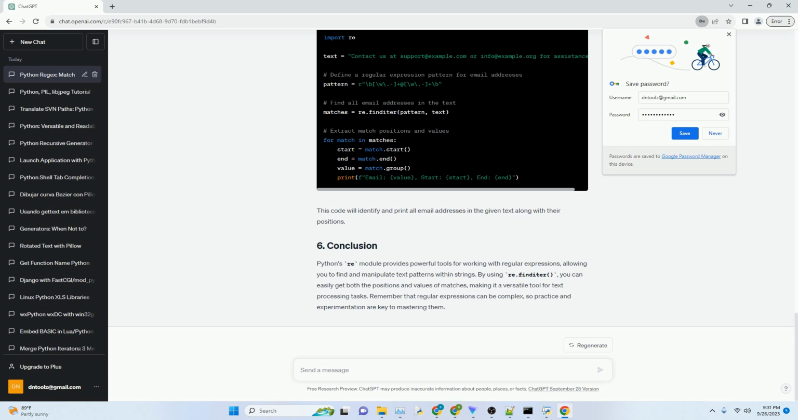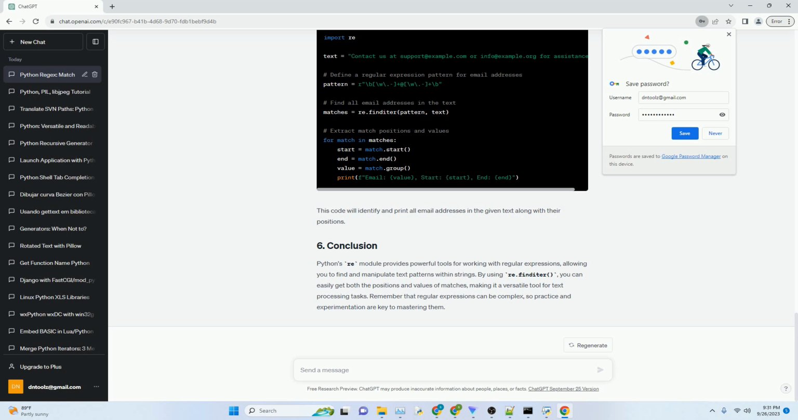Now, let's dive into getting the positions and values of matches. To do this, we'll use the re.finditer function, which returns an iterator yielding match objects. We can then extract the match positions and values. Here's how you can do it. In this example, the pattern \b\w+\b matches whole words in the text. re.finditer returns an iterator over all matches, and we extract the match positions, start and end, and values using the match.start, match.end, and match.group methods, respectively.